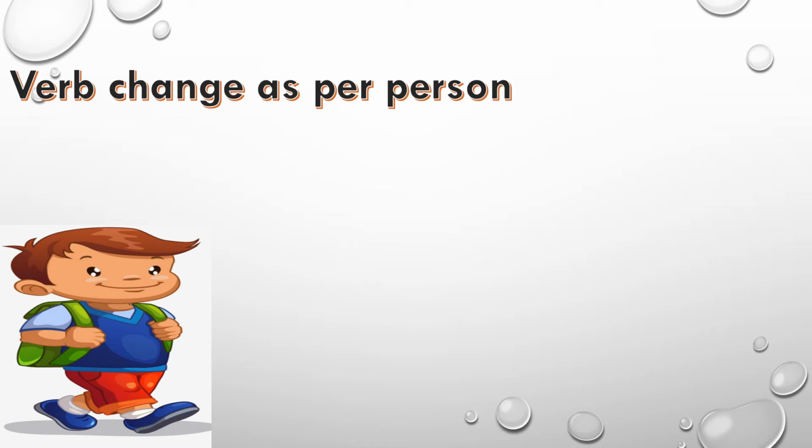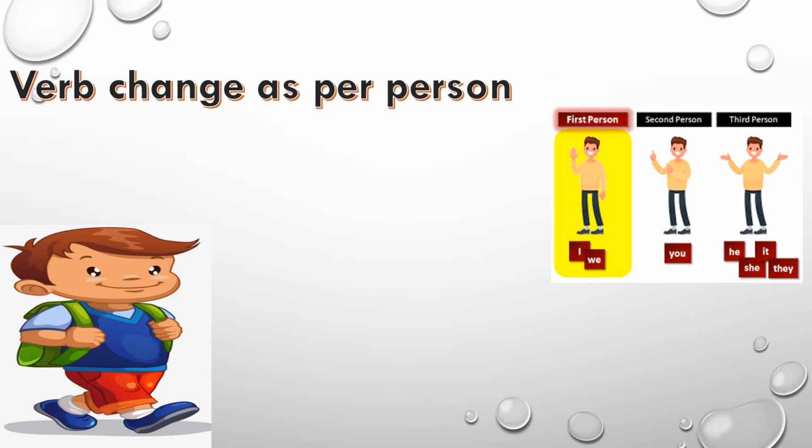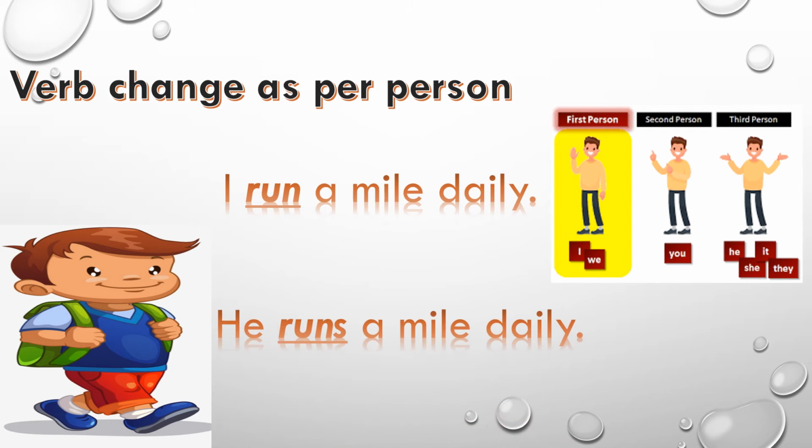Now let's see verb change as per person. I run a mile daily. Your second sentence is he runs a mile daily. In your first sentence, your subject is in first person and in the second sentence, your subject is in third person. So your verb got changed because of the change of the subject in the sentence. So these verbs will be finite verbs.